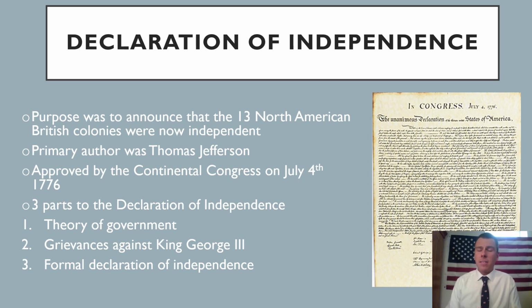And then finally, right, kind of the last summarizing piece of the Declaration of Independence, it's the formal declaration of independence. So you guys did a nice job in class identifying that the Declaration of Independence is like a giant breakup letter, right? So you send a text or you send a letter to your significant other basically telling them, you know, here's why we're breaking up with you. You mistreated me, your breath stinks or something like that. And so now we're formally through. I'm breaking up with you. So basically the colonists are breaking up with King George III and Great Britain.